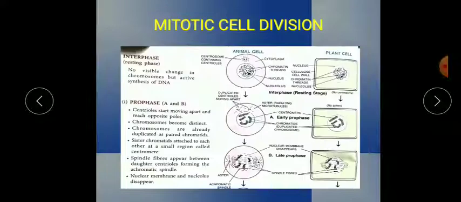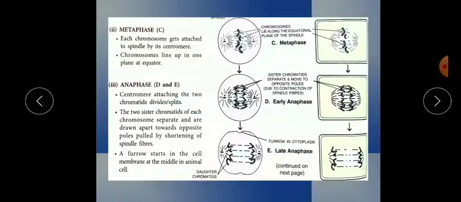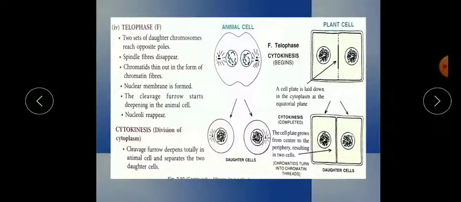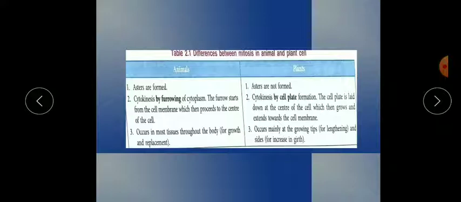Children, please remember this: interphase, no visible change, then pro, meta, ana, telo. Do one thing, read the chapter. If you are unable to understand anything, just mark it and let me know when the school reopens. Please read the chapter, try to figure it out, read one line and look into the diagram as well.